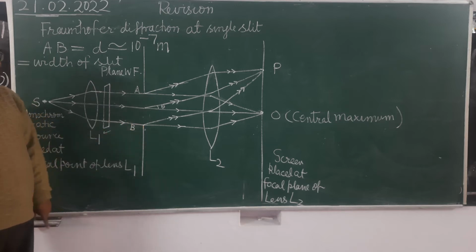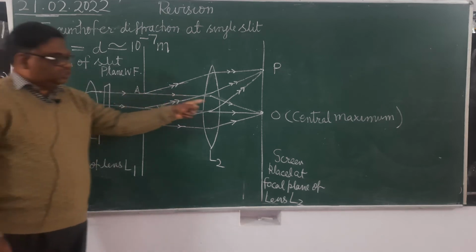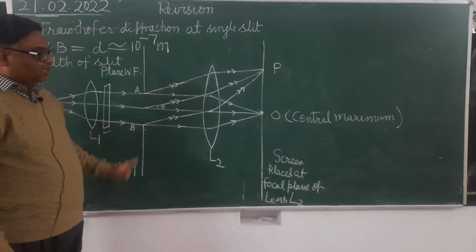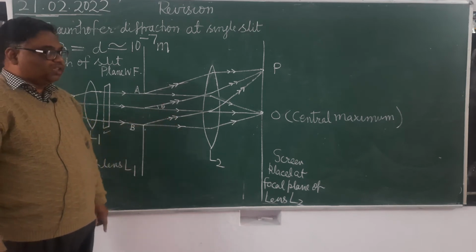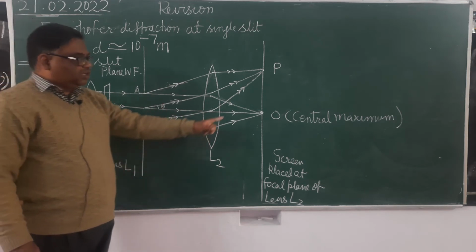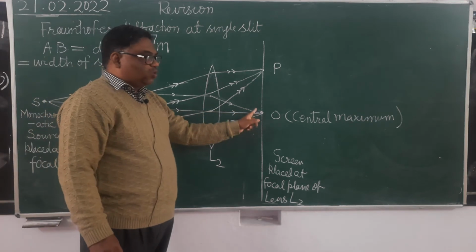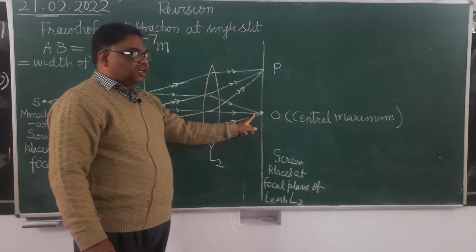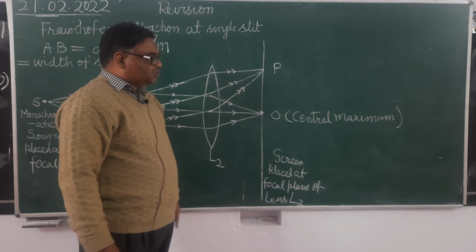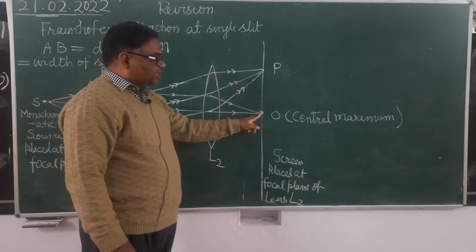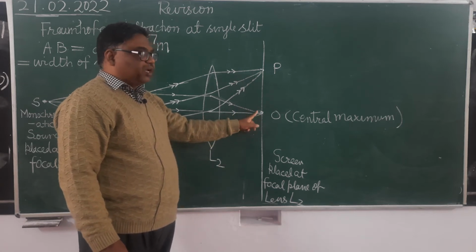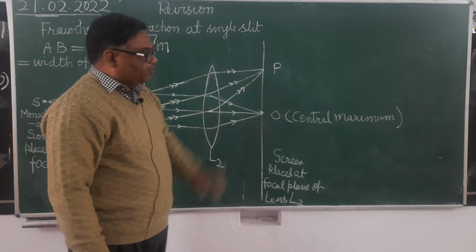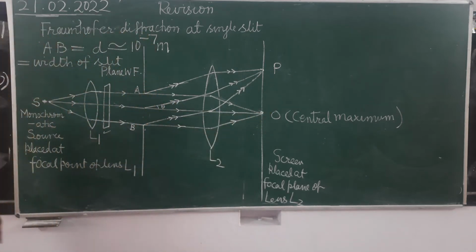When these waves reach the point O, they are reaching after covering equal length of path. Therefore, here they are superposing without any path difference. And when there is no path difference, a central maximum, a brighter region will be obtained, which we have named as central maximum.